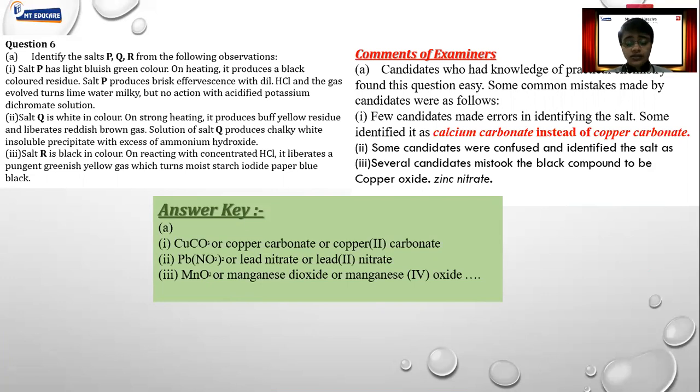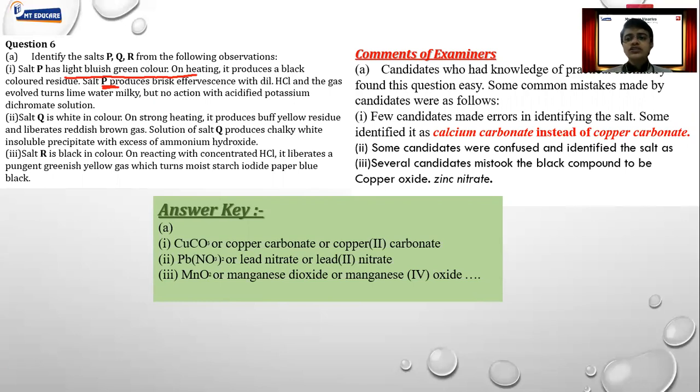So they have given the hint that when salt P is reacting, it gives you effervescence which turns lime water milky. That means carbon dioxide gas is evolved. And remember, carbon dioxide gas is always evolved from the carbonate only. So here we could crack one point, that salt P contains carbonate. Now I have to reach the correct substance as well. They have mentioned the color of the compound, that it is light bluish green color. Light bluish green color means it can be a copper compound. So we could crack the last part.